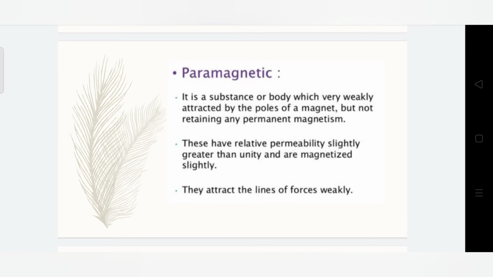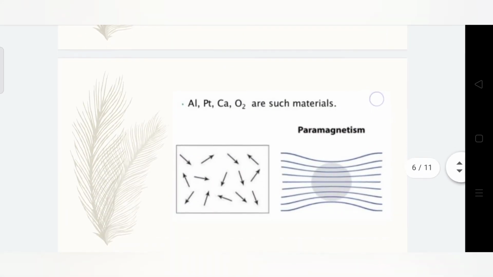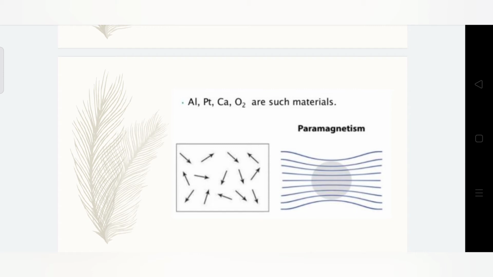Linear magnetic materials, permanent magnetic dipoles are present. It depends on the temperature, and in the absence of an external applied field, the dipoles are randomly oriented. Hence, net magnetization is 0. Spin alignment is random. Permanent dipoles do not interact among themselves. They attract the lines of force weakly. Some examples of paramagnetic materials are aluminium, calcium, oxygen and air, tungsten, platinum and so on.